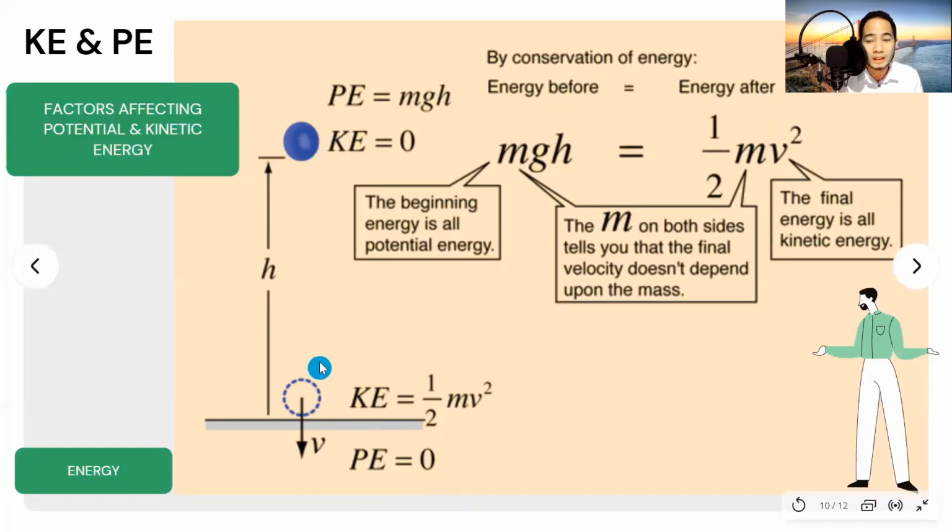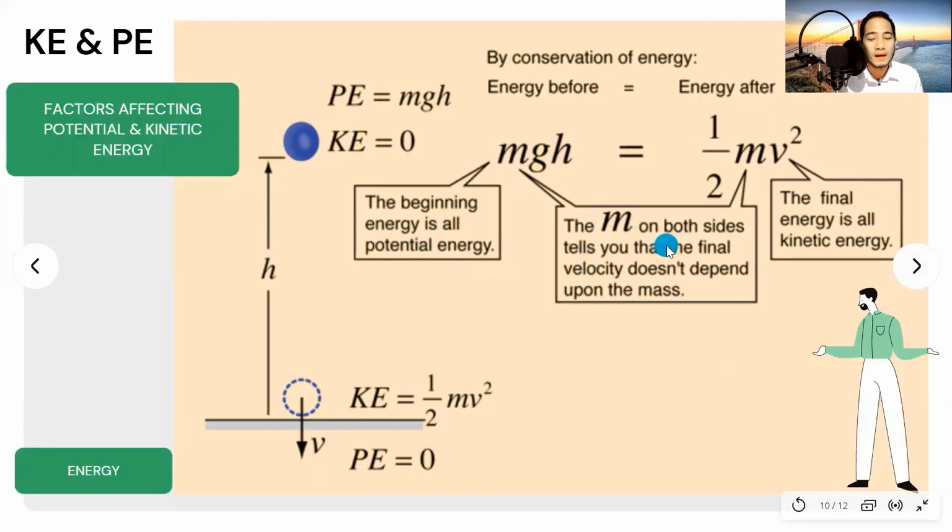Nung bumagsak na, mineasure na natin ang kinetic energy. At nung nasa sahig na, again, zero na ngayon ang potential energy natin. So, ibig sabihin, the beginning energy is all potential energy.